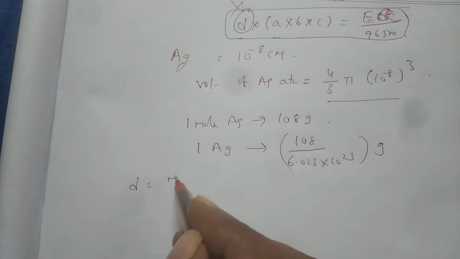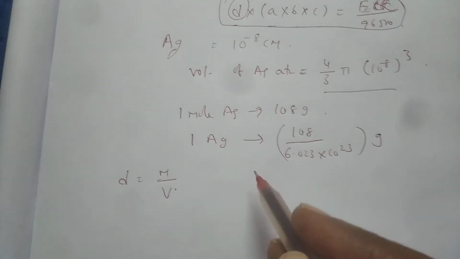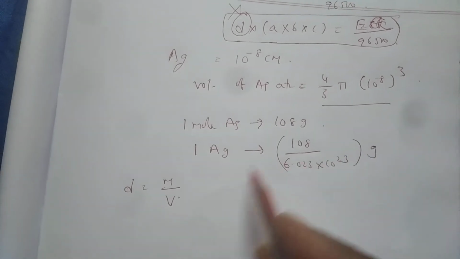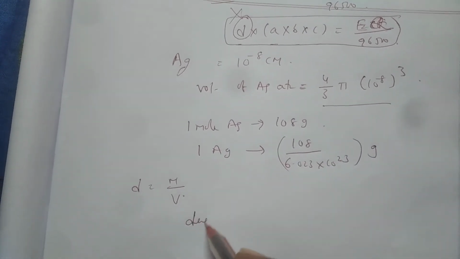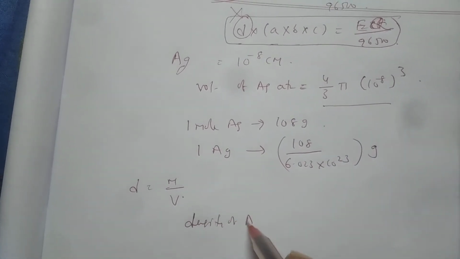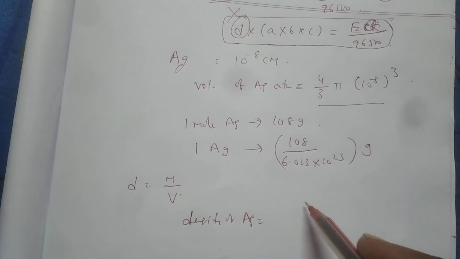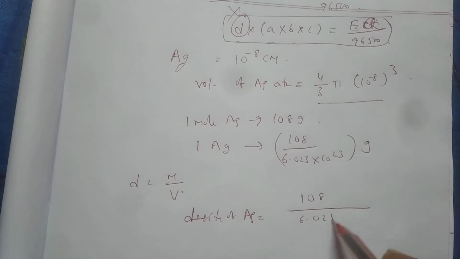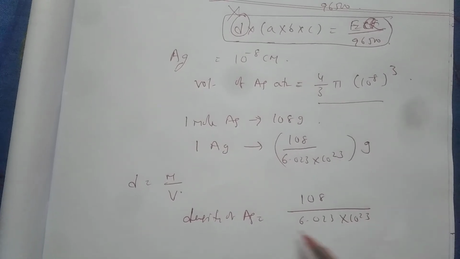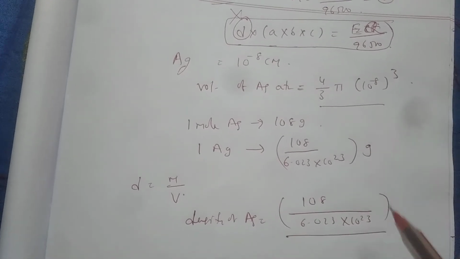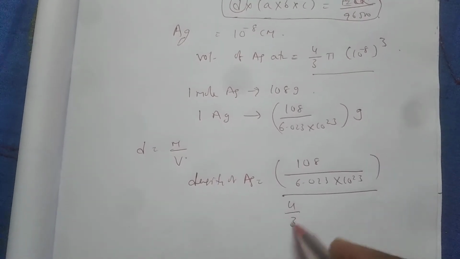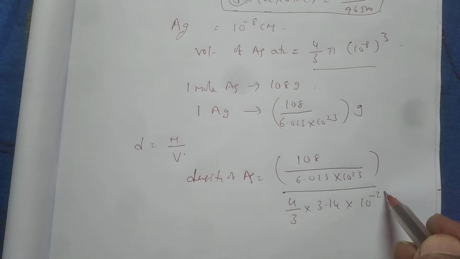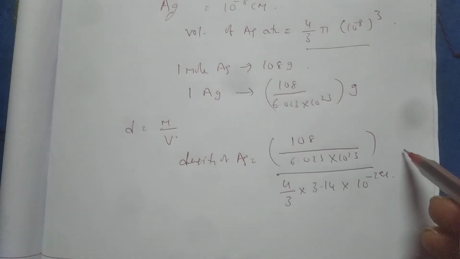Again, density is equal to mass by volume: mass of a single silver atom by volume of a single silver atom. So density of silver is equal to mass, 108 by 6.023 into 10 power 23, by volume, 4 by 3 into 3.14 into 10 power minus 24.